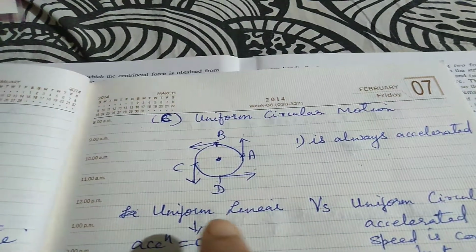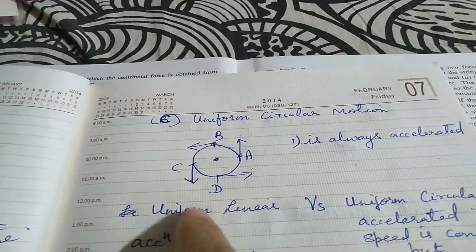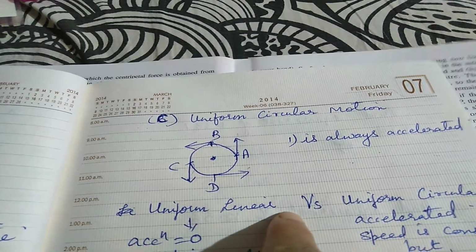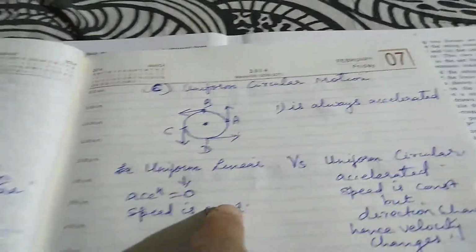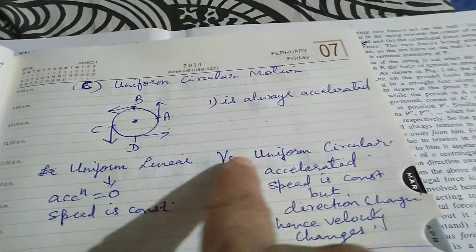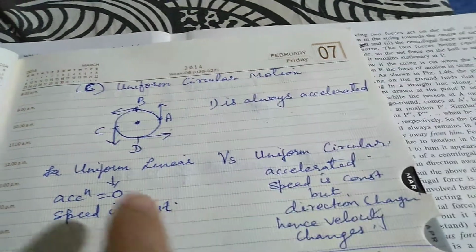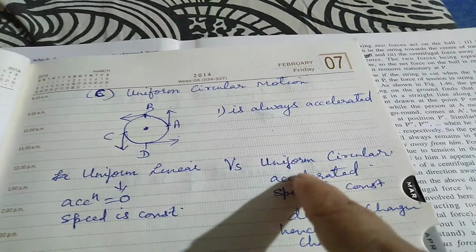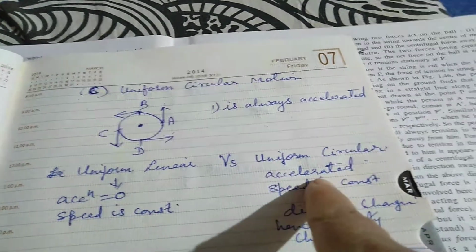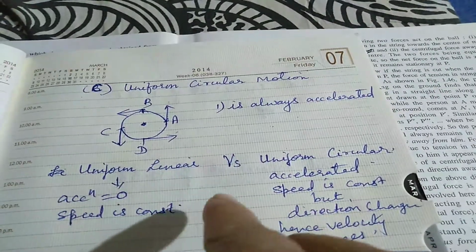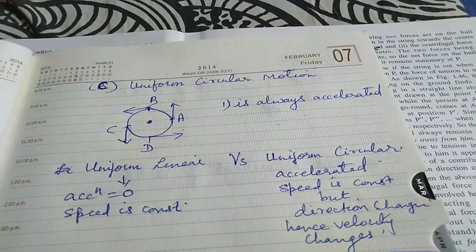Whereas if you see a uniform linear motion, it is going along a straight line. Here, if the speed is the same, we say that acceleration is 0. So this is the difference between uniform linear motion and uniform circular motion. Uniform linear motion, if the speed is constant, acceleration is 0. Whereas uniform circular motion is always accelerated because velocity is always changing, because there is always a change in direction. Okay, clear these two things?